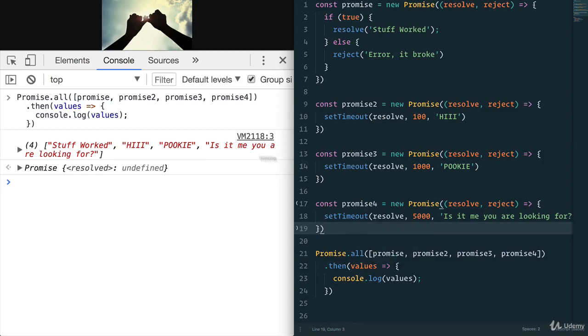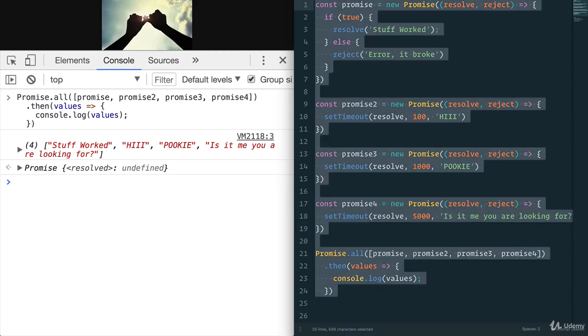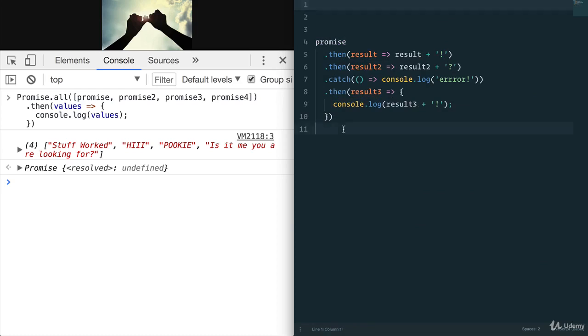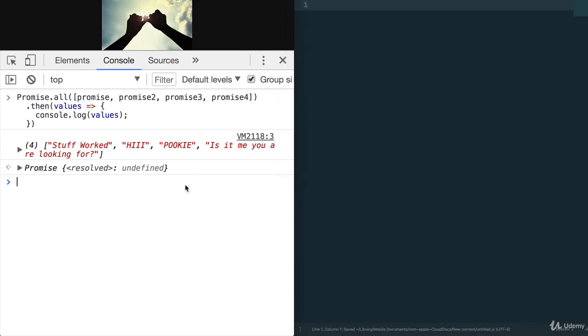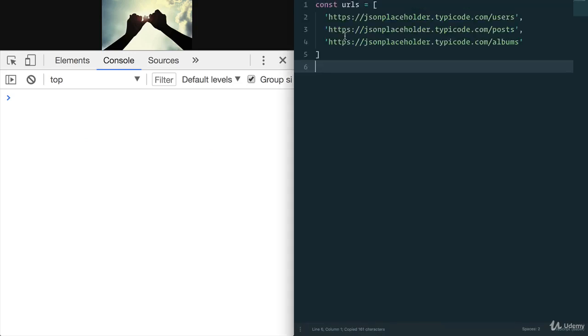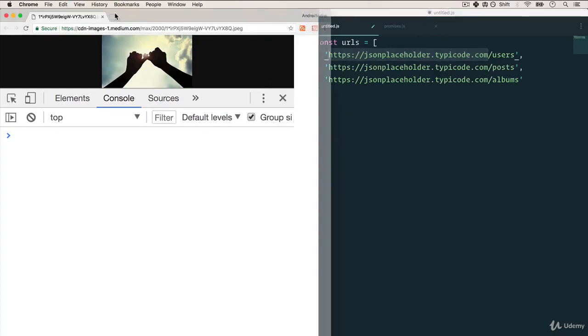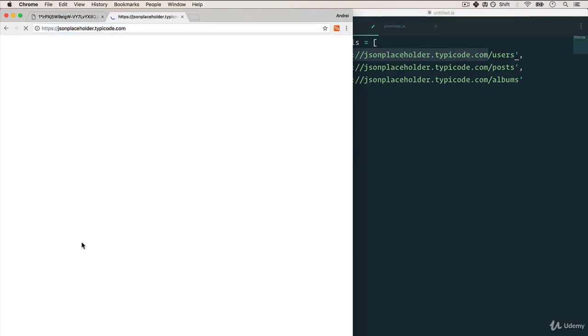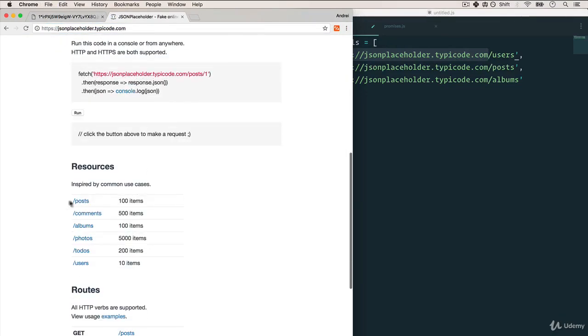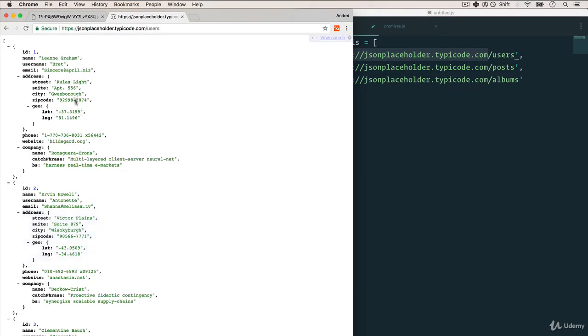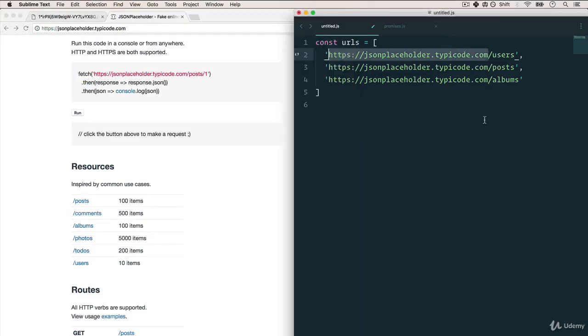All right, let's finish up with the final example that has some real-world applications so that you have an idea of when we want to use promises. I'm going to delete this, refresh. Now, I have here a list of URLs, and these URLs are from a simple API. Let me show you. Called JSON placeholder. And they just give us some endpoints that we can use, such as users that return us some JSON data. So I have users, posts, and albums here.